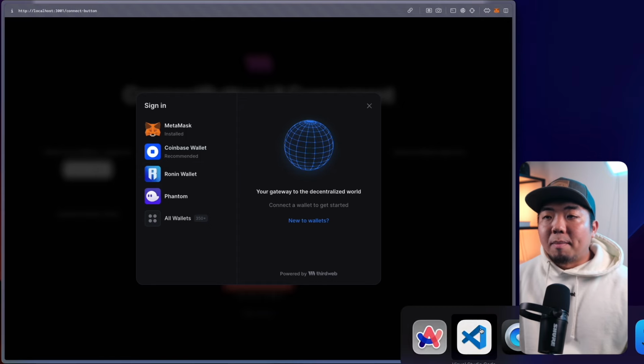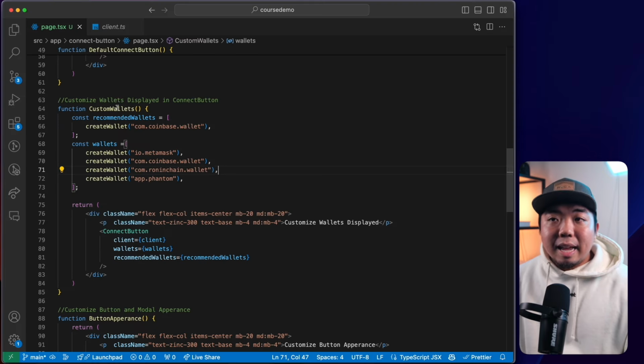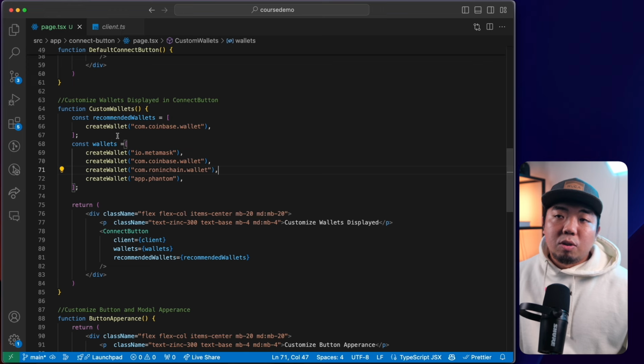So that is what recommended wallets are. And you can customize that list of wallets along with recommended wallets. So whatever you want to show, you can show your users there.